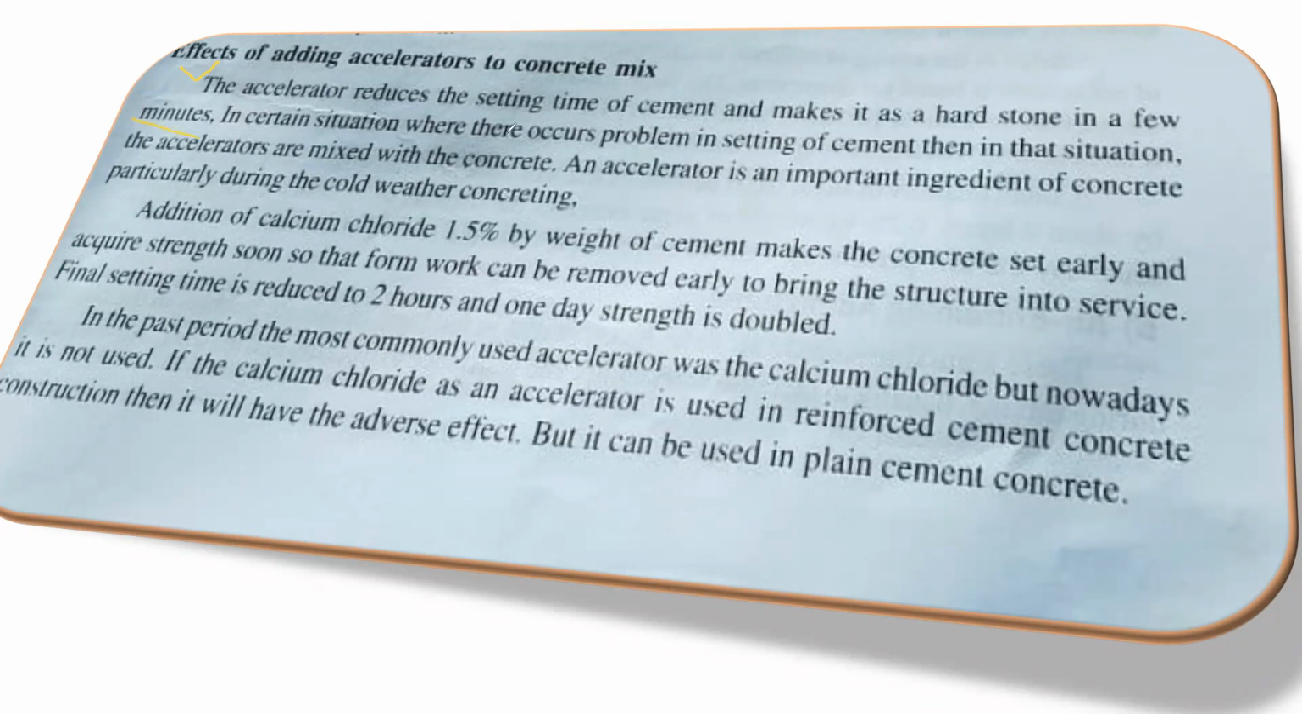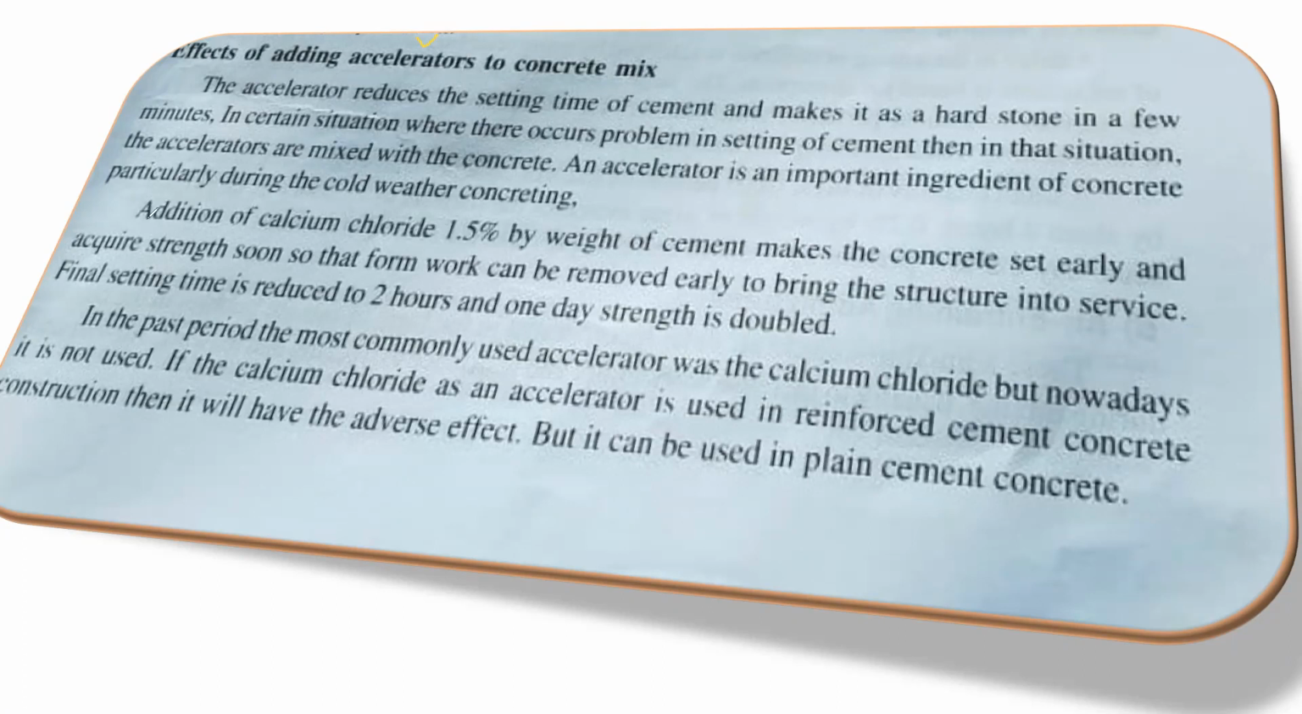In certain situations where there occurs a problem in setting of a cement, the accelerators are mixed with the concrete. The accelerator is an important ingredient of a concrete, particularly during cold weather concreting. Like I mentioned, usually in cold weather concreting we try to go with the accelerator. Other than that, if you want to put the structure into early use, formwork removal, you can try to do that with normal cement like rapid hardening and all. Now, we already saw what an accelerator is, but what exactly is the accelerator? What kind of ingredient can we use as an accelerator?